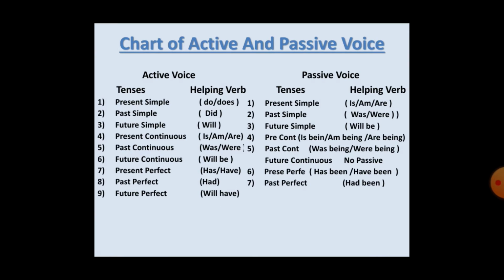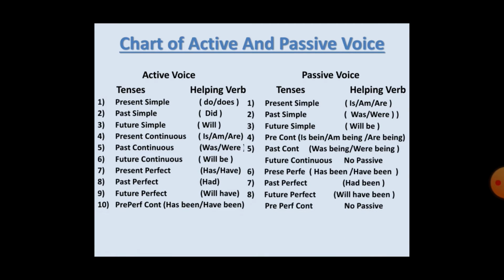In future perfect we use will have as the helping verb in active voice, but in future perfect of the passive voice we use will have been. In present perfect continuous we have has been and have been as helping verbs in active voice, but in present perfect continuous we do not have any passive voice.